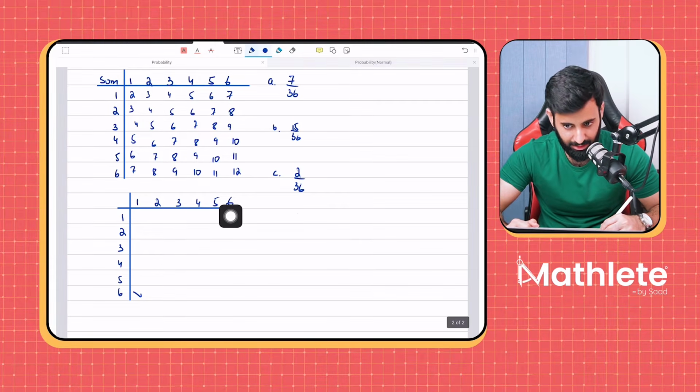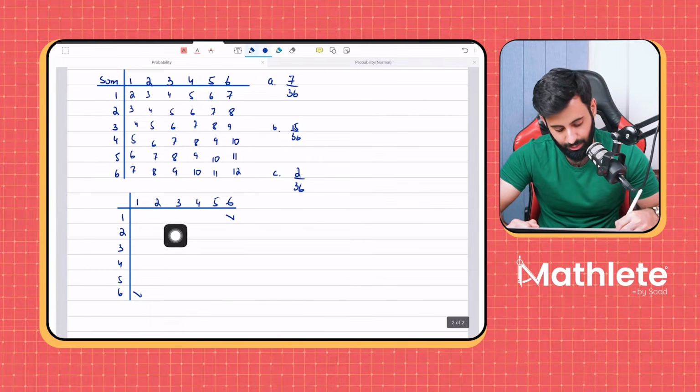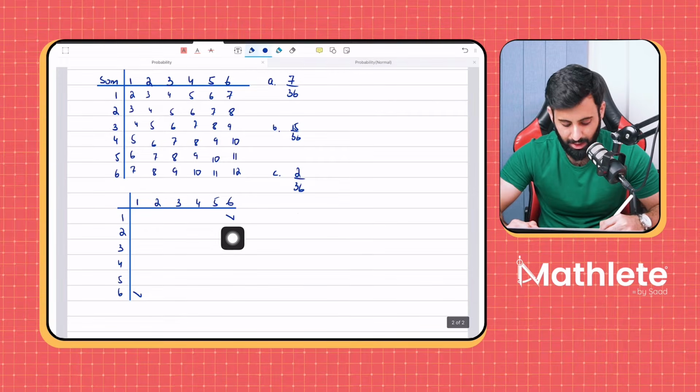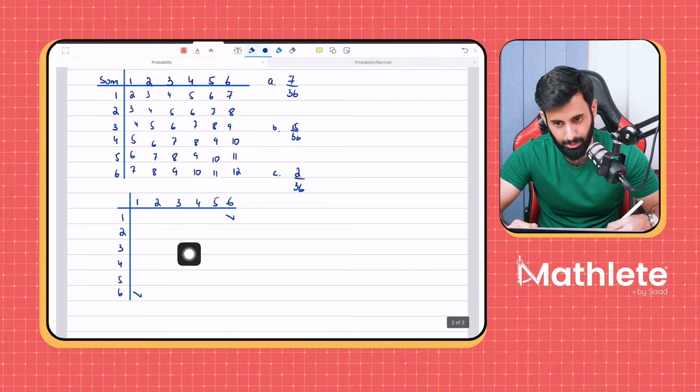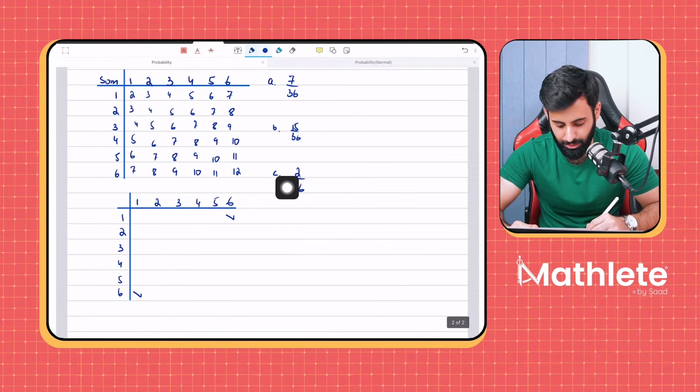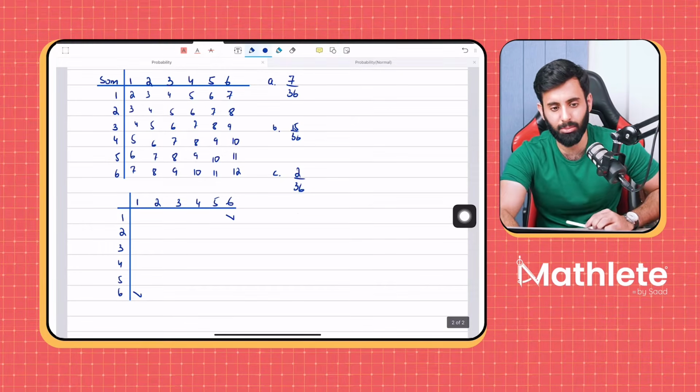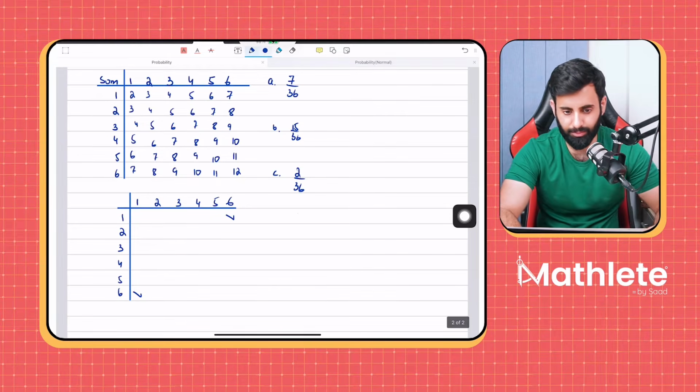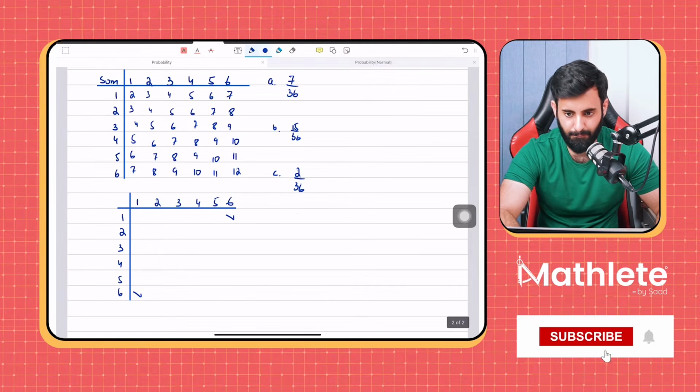But if you get 6, then if you get 1 on the other die, the difference is going to be 5. So we have two favorable outcomes from a total of 36. So 2 upon 36 is the answer. Does that make sense?